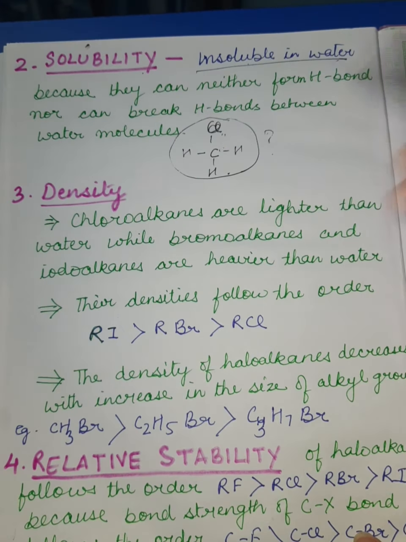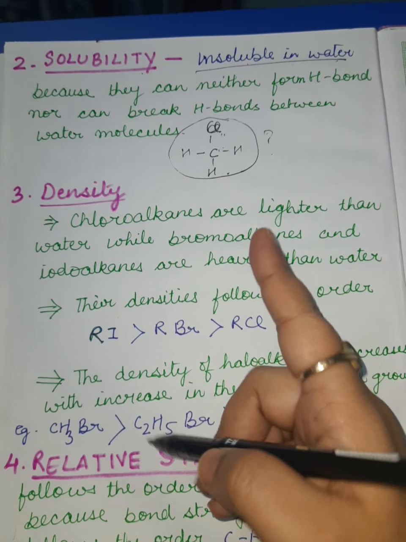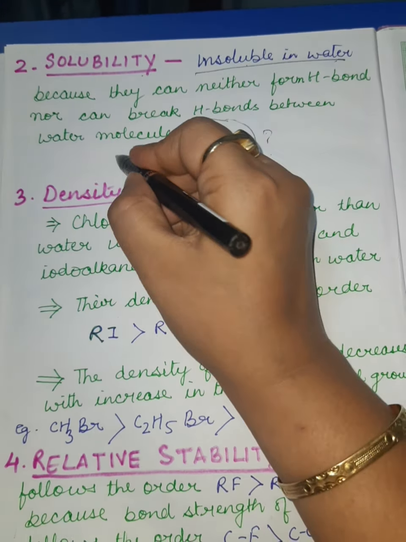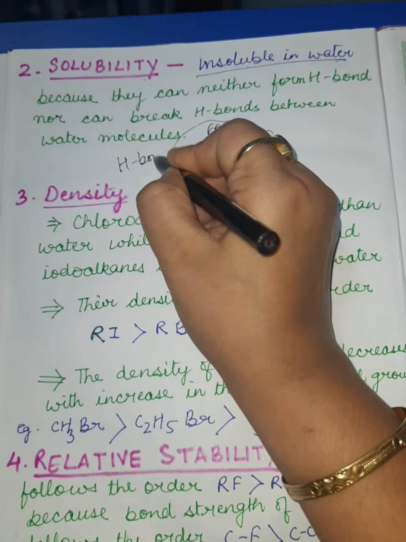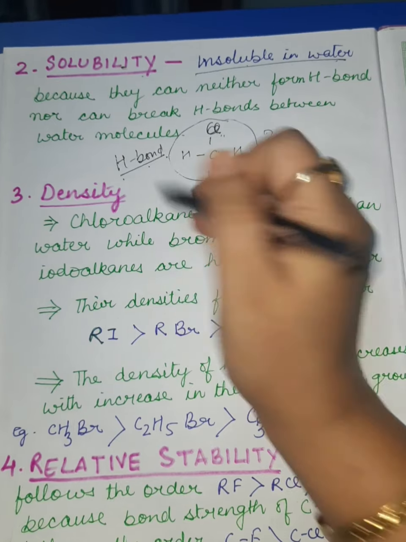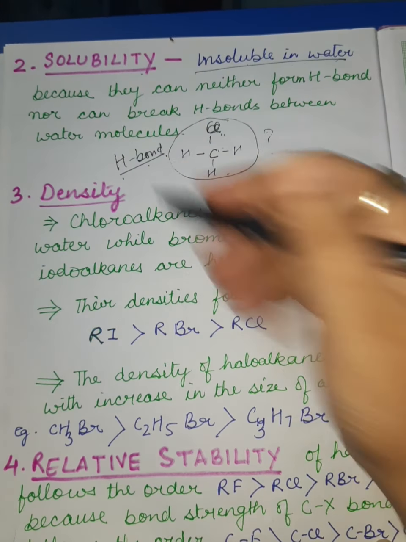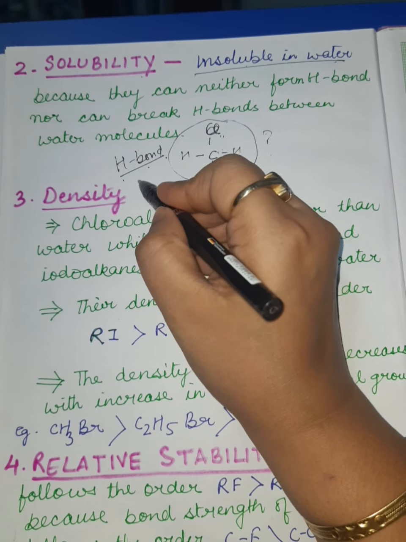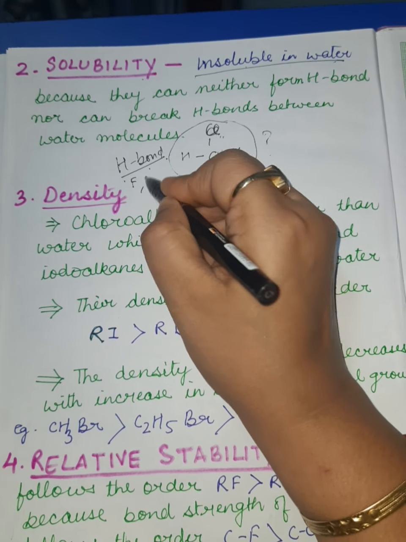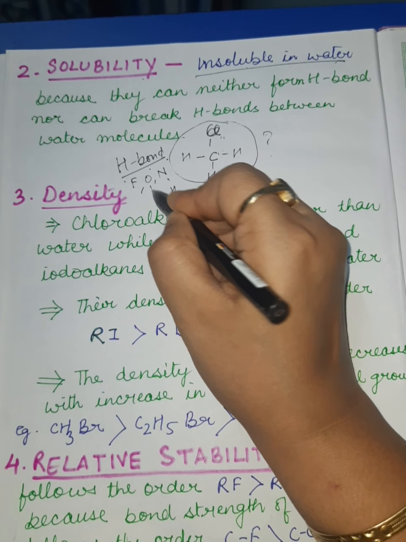Why? So dear students, always remember, solubility in water is due to one of the most important facts, that is the capability of the formation of H bond. And we know H bond can be formed by FON conditions. What is the meaning of FON? When a compound has F, O or N bonded with hydrogen.